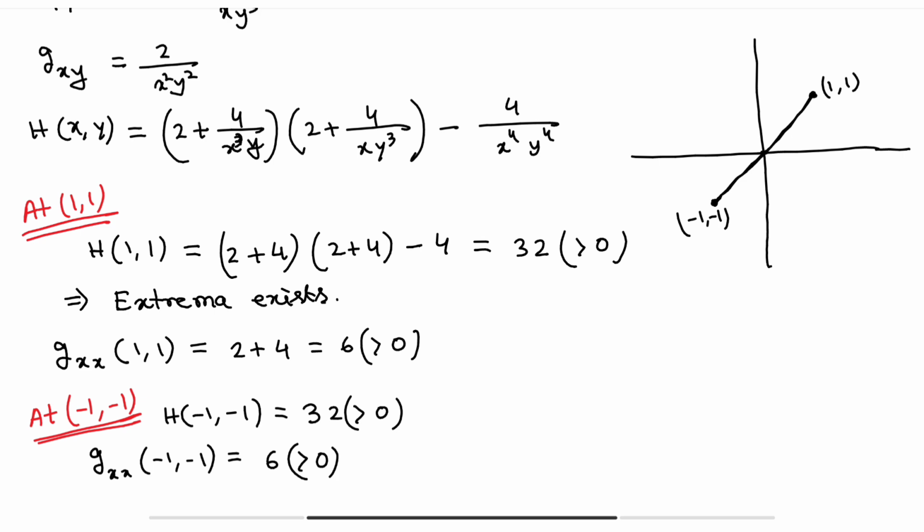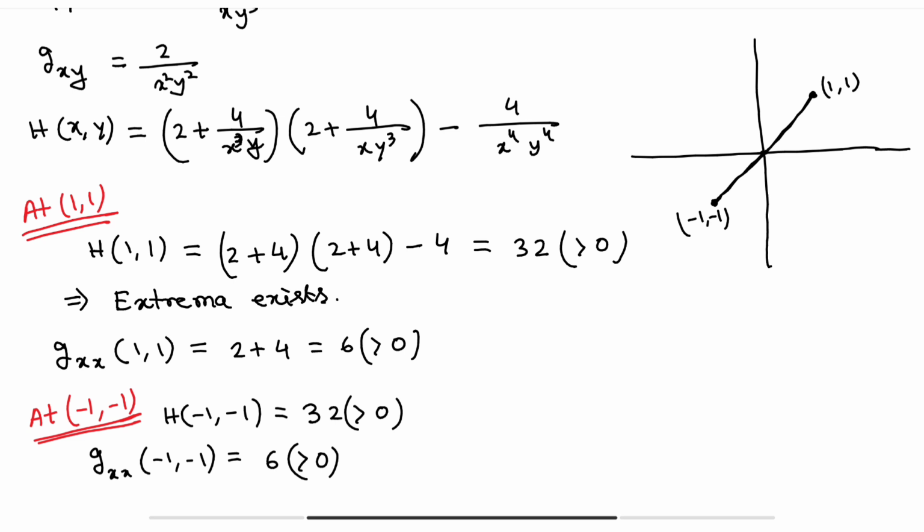The first point is in the first coordinate and the second point is in the third. Clear? So you have to find out the shortest distance, or the path. Here these are the values of x and y, 1 1 and minus 1 minus 1.